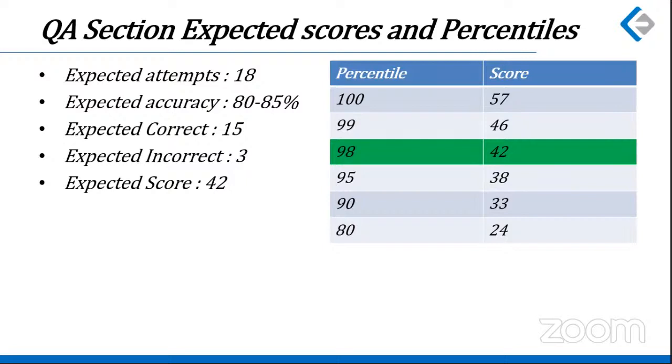A few more attempts, identifying the easier ones, moderate ones, and the difficult ones also. A 95 percentiler would probably make one more mistake than the 98 and fall down to 38 marks. 90 percentile should be somewhere around 33, and 80 percentile can be somewhere around 24 marks.